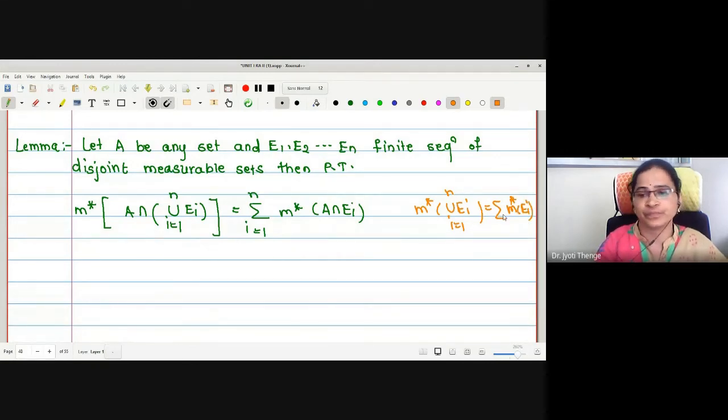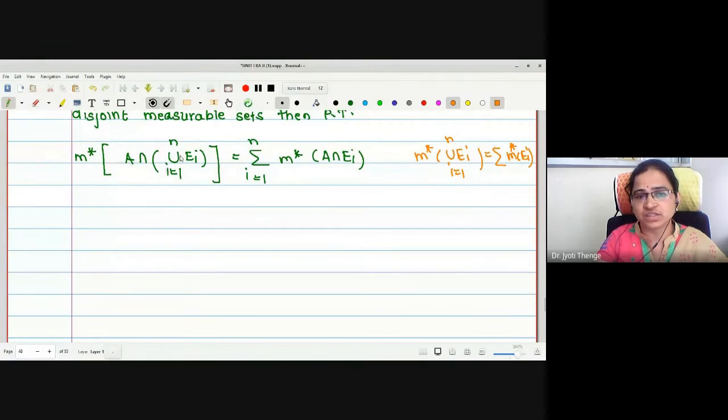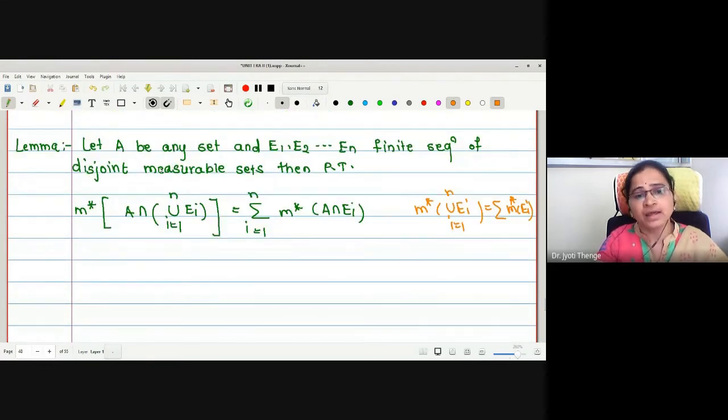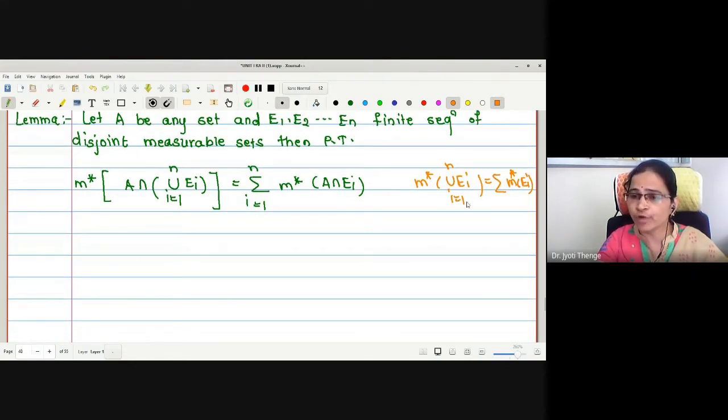So if we prove this lemma, then as a particular case, replacing A by the set of real numbers gives us the additivity property. But additivity is true only for a finite union of measurable sets. That is why this lemma is going to give us the finitely additive property.